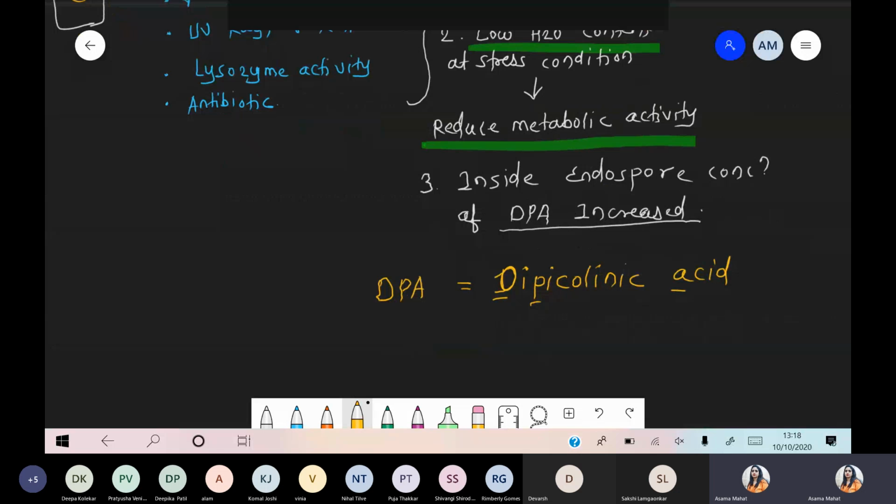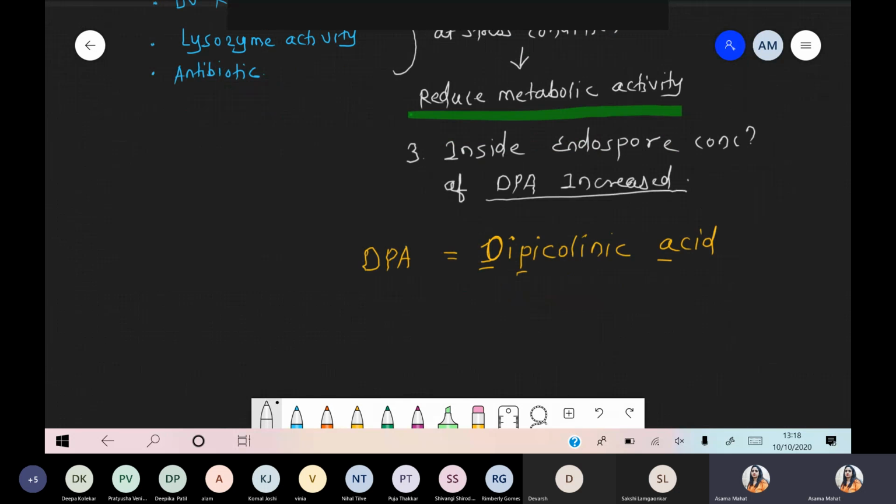Now what happens? Such dipicolinic acid is present inside the endospore structure. And what is the function? Dipicolinic acid basically avoids protein denaturation even at high temperature. They protect the protein. So what is the function of dipicolinic acid? Definitely we are talking about avoiding denaturation of protein. Denaturation, degradation, okay? Denaturation of protein. Protein को denature होने से protect करेंगे.